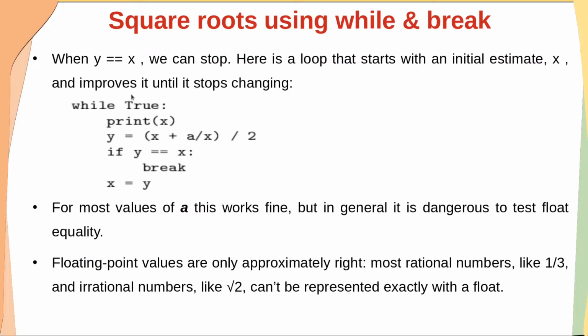And here is the code for how we can write it. Here is a loop that starts with an initial estimate of x and improves it until it stops changing. If you see, dear students, while True, this is always true, because we don't know when we will get the exact square root. Because of that, the condition is always true. Print x will be printed. y is equal to (x plus a by x) divided by 2. If y is equal to x, then break. And if y is not equal to x, then assign y to x.